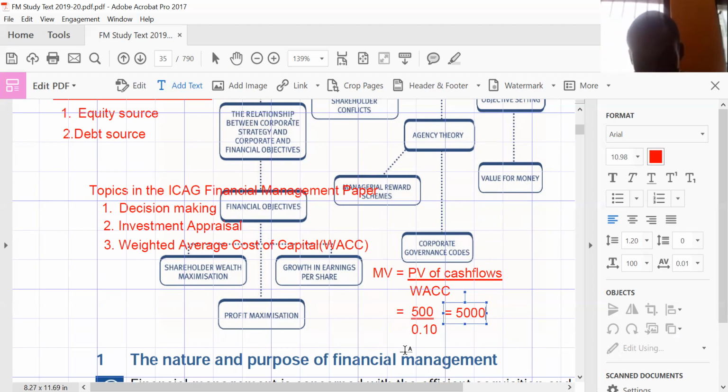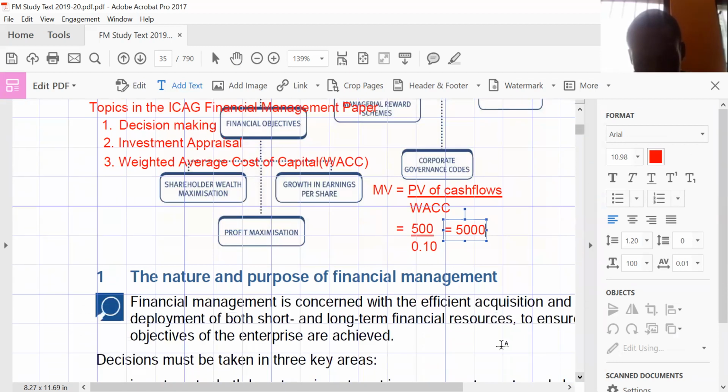Right. So the role of every financial manager, which you and I are also part of, is to look at any capital that our business will go for, and the cost it creates for us should be small. We want to go for capital, but the capital we go for, to be used in the running of our affairs, should not create a huge cost to us. And how you identify whether it is going to create a huge cost or a lower cost is by calculating the WACC of the company. So I was trying to show you that the lower the WACC, the better the market value of the company.